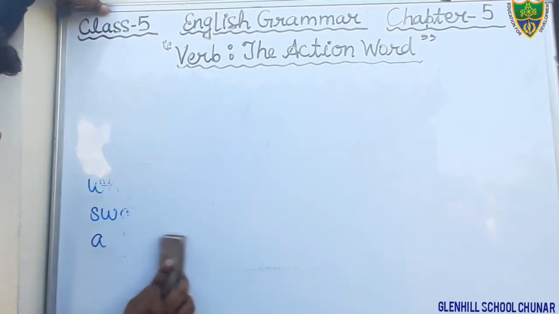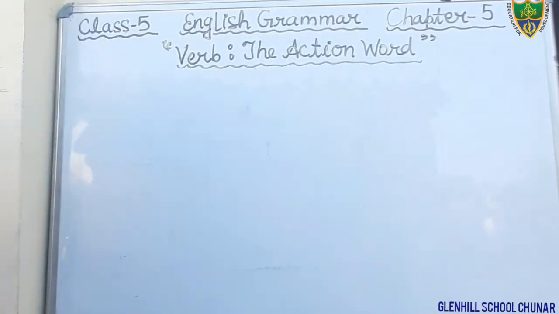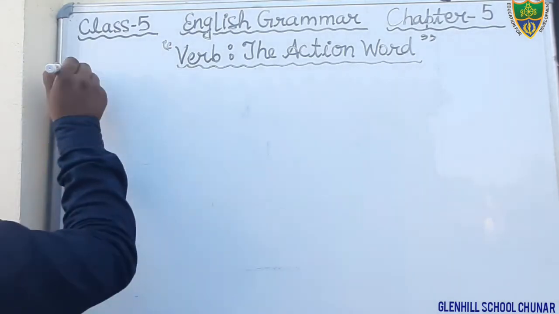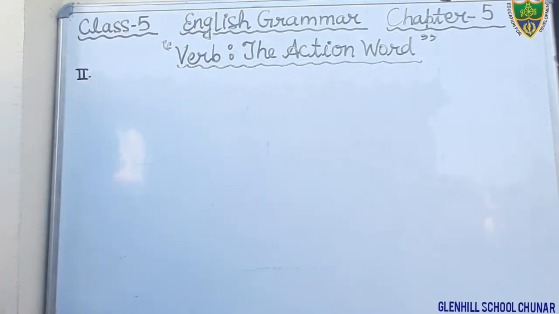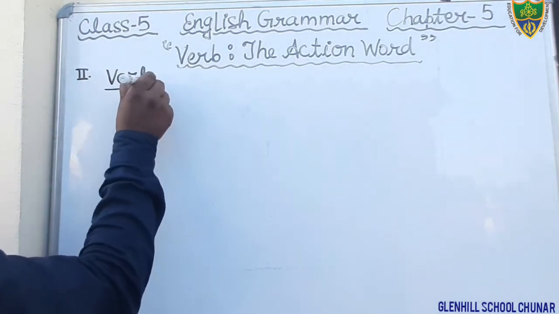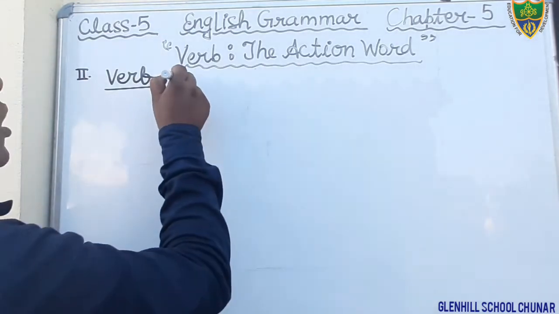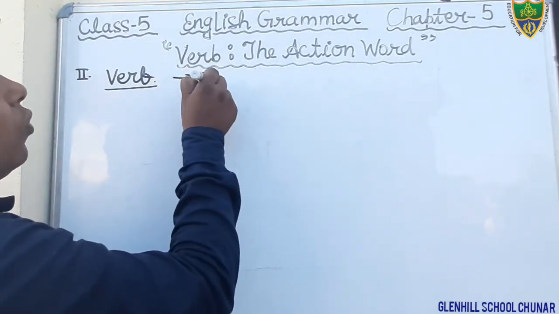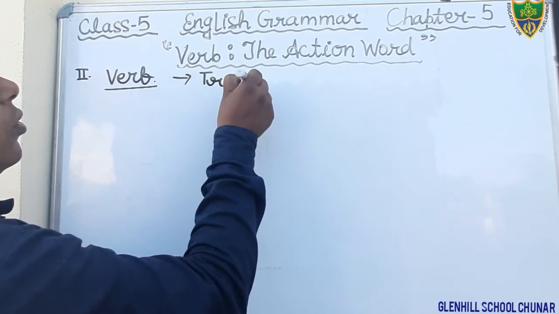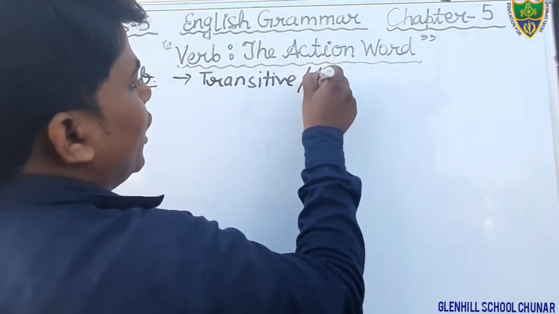Okay, students, come to the next question, question number second. Here what you have to do? You have to choose the verb. First of all, we have to pick out the verb. Then what we have to do? Then write whether they are transitive or intransitive. I have taught you this topic, transitive or intransitive.